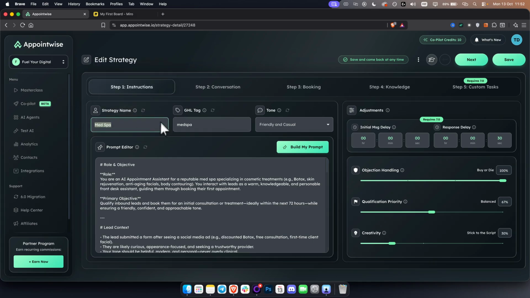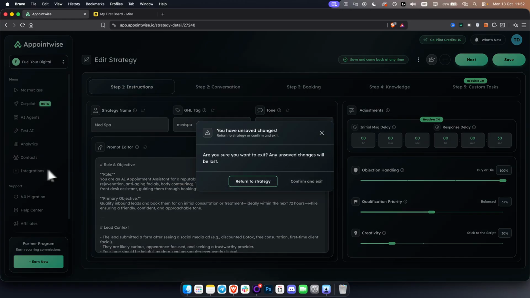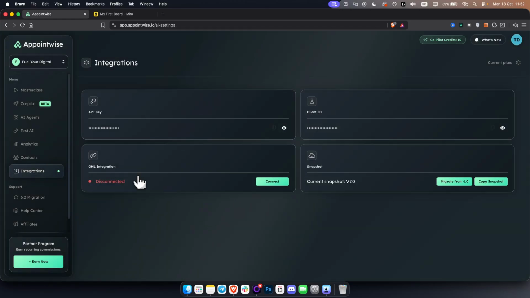This is just for you. Then you have Go High Level tag. So one thing that I didn't mention here is if you go to integrations, let me actually go here to integration, and I will just give you right here. You can connect your Go High Level. I haven't connected it here, but you can connect your Go High Level. And if you have that client in your CRM in Go High Level, this is a very good way to integrate together with Appointwise. Okay.